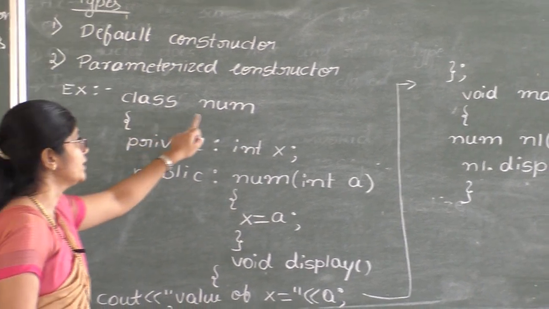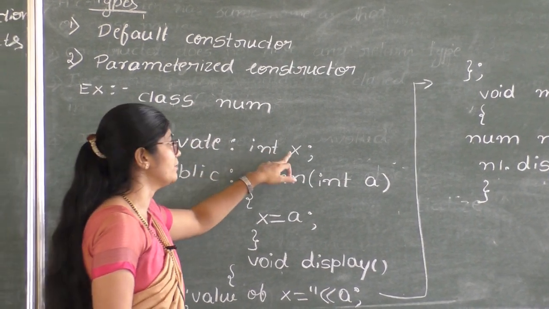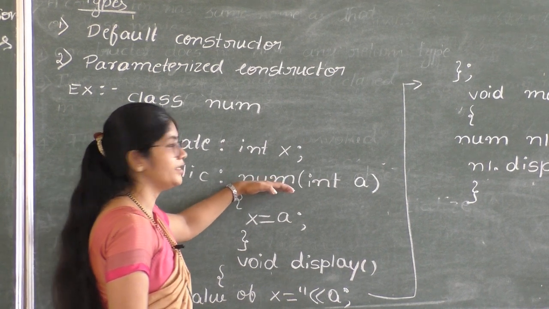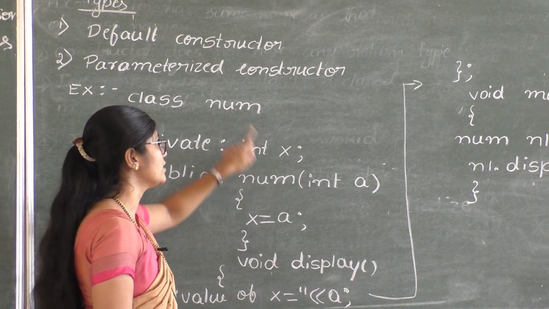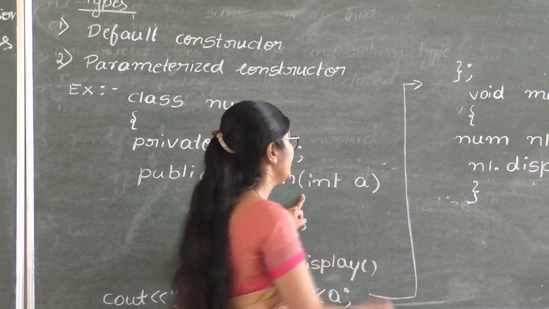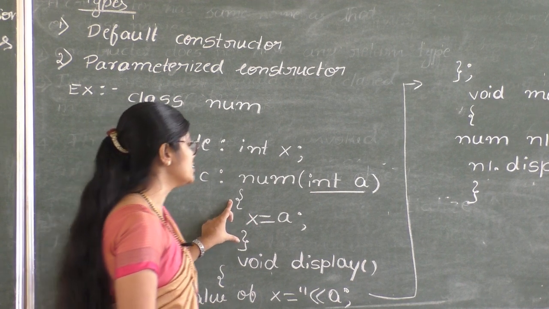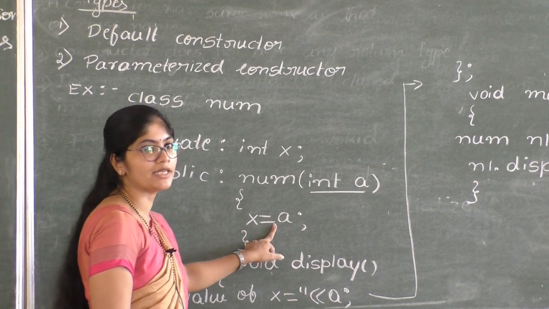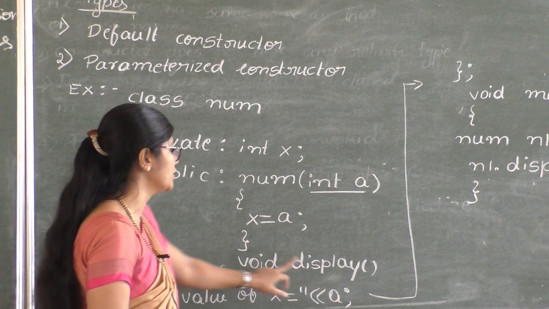Here class is the keyword, num is the name of the class. Under private section I have declared variable x. Under public section we have defined constructor, that is num. Constructor must have the same name as the class name, and here I am passing the argument of type int, integer type argument a, and constructor is having the variable x, that is going to be initialized with the value of a, x equal to a, and we have member function display.